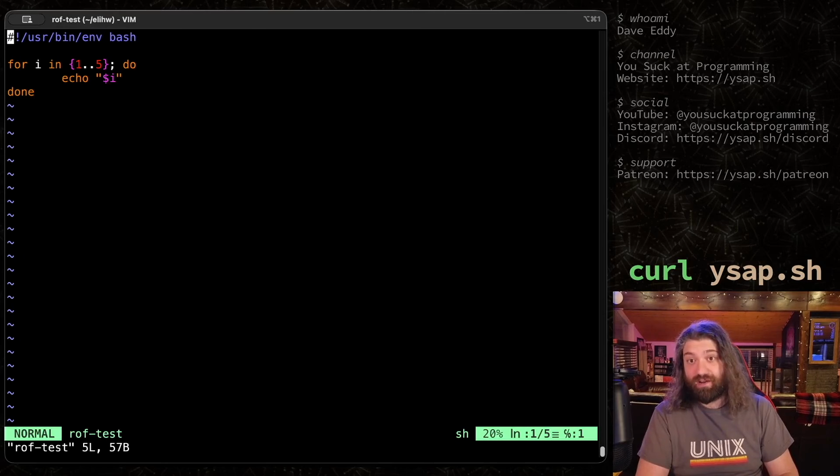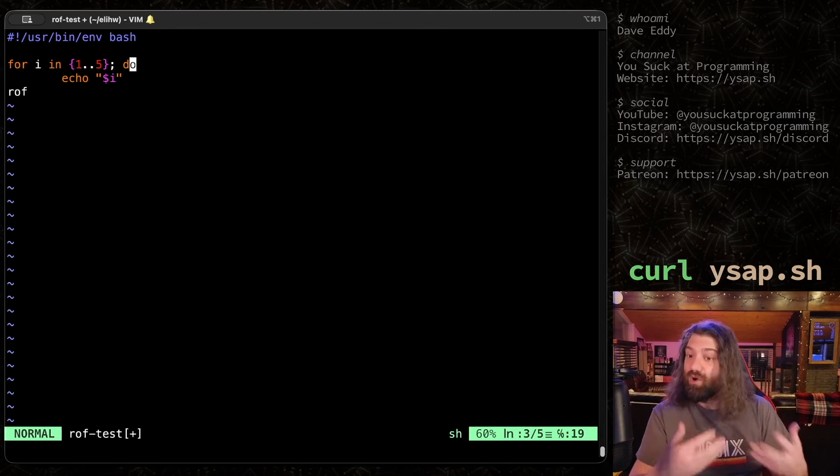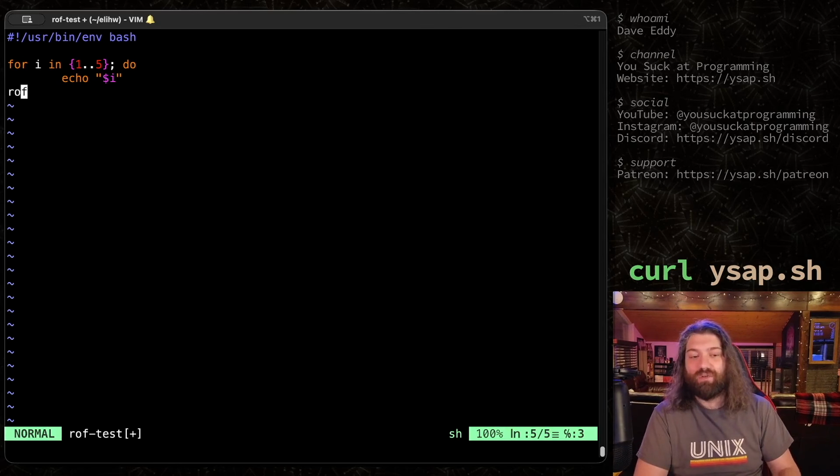Let's cp for_test over to rough_test. Let's open up rough_test and let's change for to rough. Now, I know some of you guys might have comments. I've gotten this from other people before. How come it ends in do? Shouldn't it be od at the end of it? Well, an if statement has then in it. Should it just be then backwards? It could be. We could implement it. But for now, we're just going to do the opposite. So just like if has fi, case has esac, for is going to have rough, and while is going to have elihw. I don't know how to pronounce it.